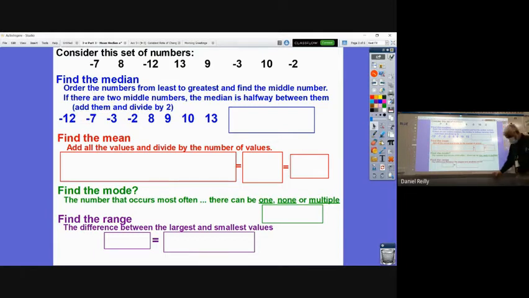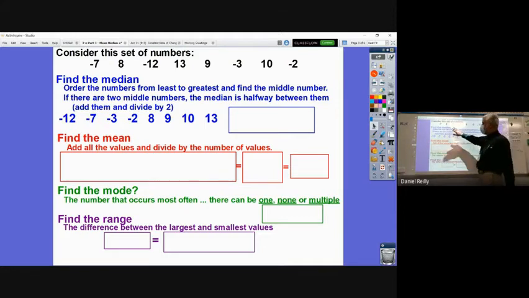All right. So in these problems, you are given a set of numbers, and then you'd be asked to find any of these four things: mean, median, mode, or range. Okay. So we'll go through how to do each one together.